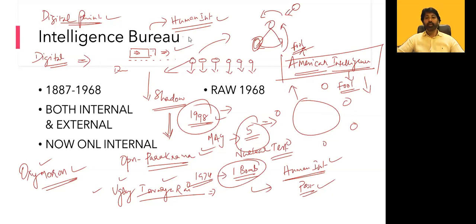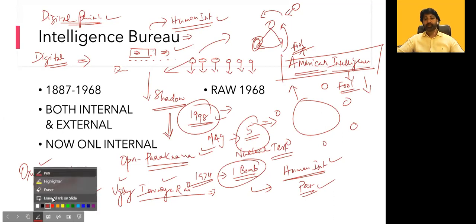That's the beauty of development in the past 10 or 20 years. Am I clear? Because of that, we get the benefit that massive intelligence failures are not happening yet. Any questions so far on this?